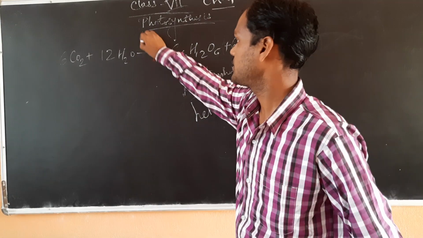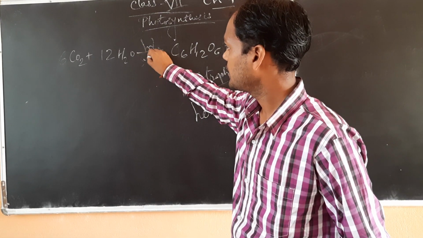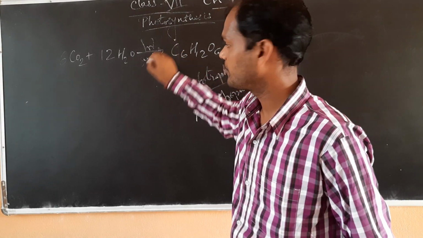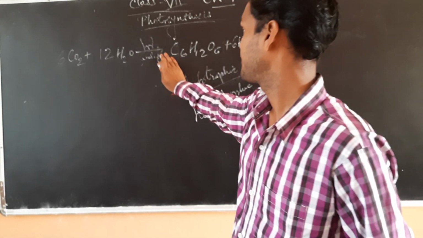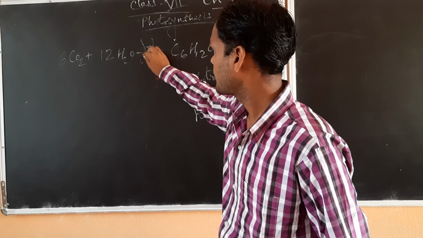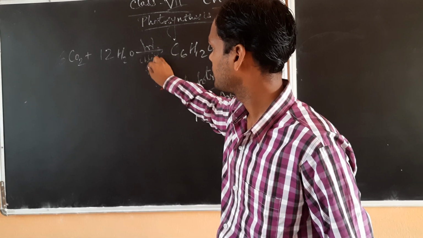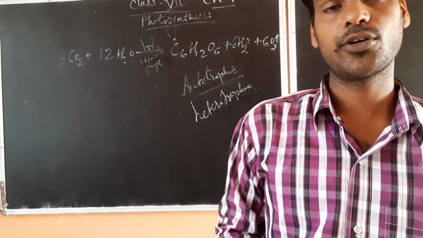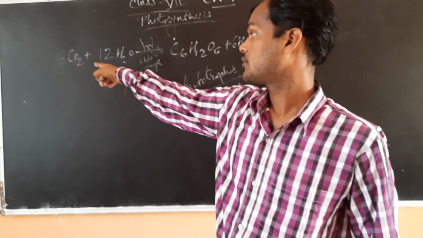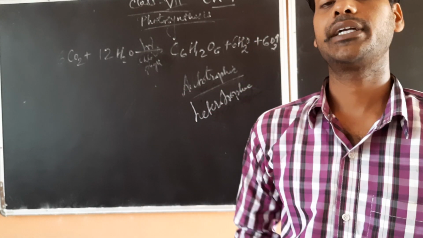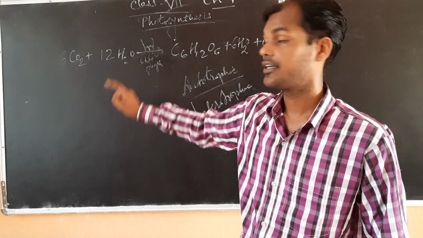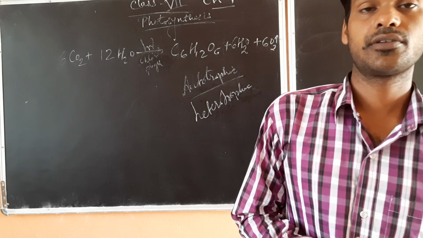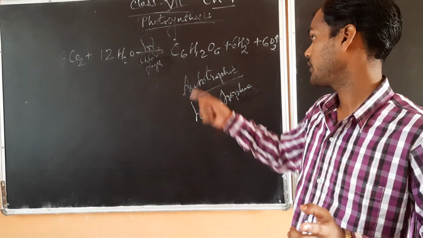Simply, here you can see, in the presence of sunlight and chlorophyll, along with carbon dioxide and water molecules, what is happening?